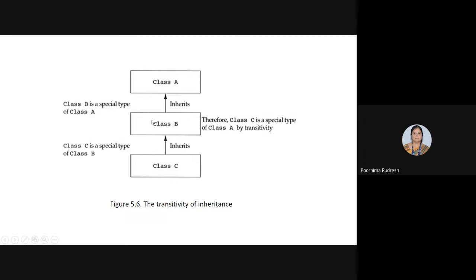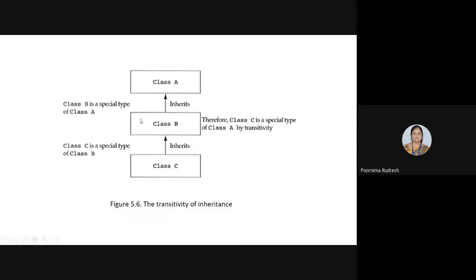Because class C is inheriting from class B. So class B is simultaneously acting as a subclass for class A, and as a superclass for class C. Understood? Clear?